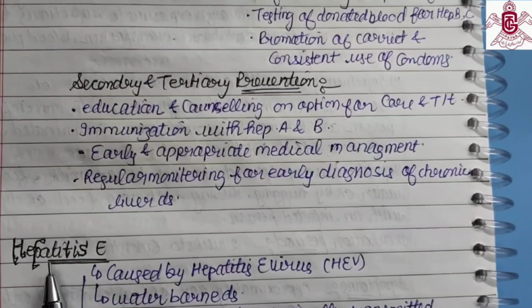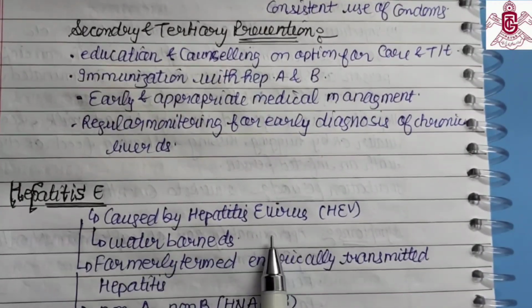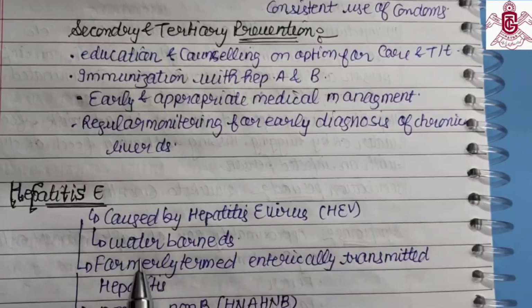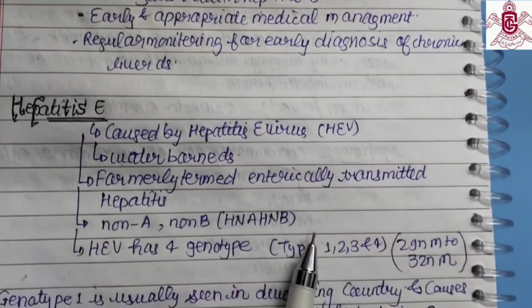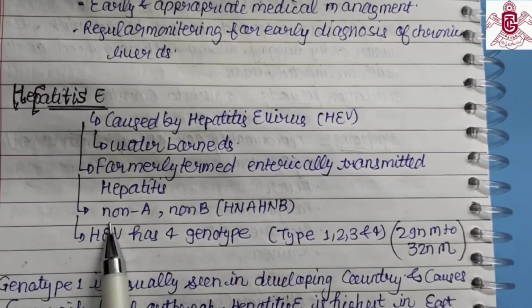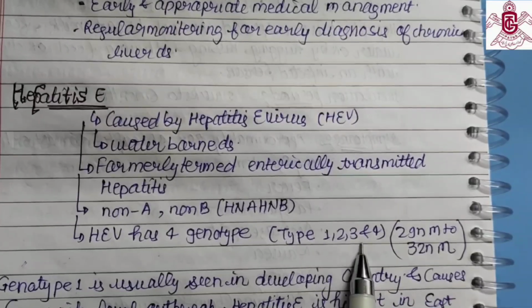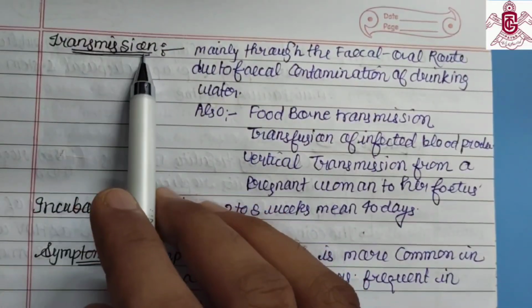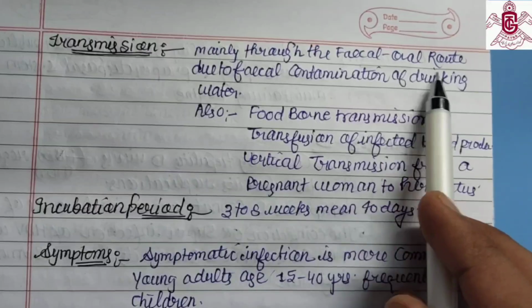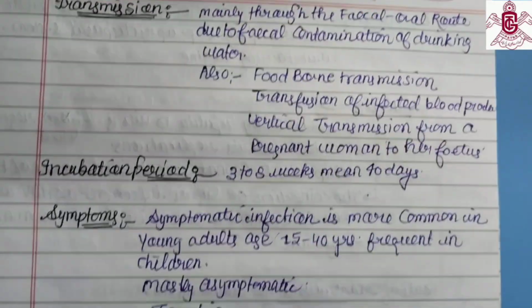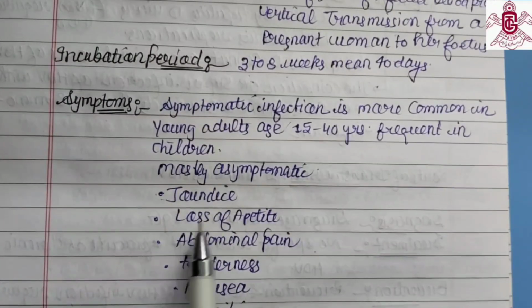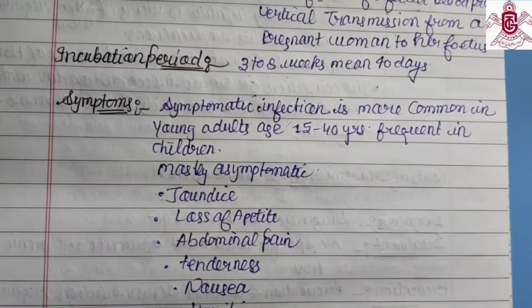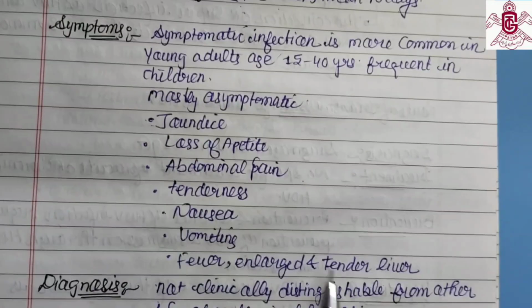Now we will start about hepatitis E, caused by the hepatitis E virus, HEV. It is a waterborne disease, formerly termed enterically transmitted non-A, non-B hepatitis. The hepatitis E virus has four genotypes: type 1, 2, 3, and 4. Transmission is by the fecal-oral route due to fecal contamination of drinking water. The incubation period is 3 to 8 weeks, mean 40 days. Symptoms are jaundice, loss of appetite, abdominal pain, tenderness, nausea, vomiting, and fever with a large tender liver.